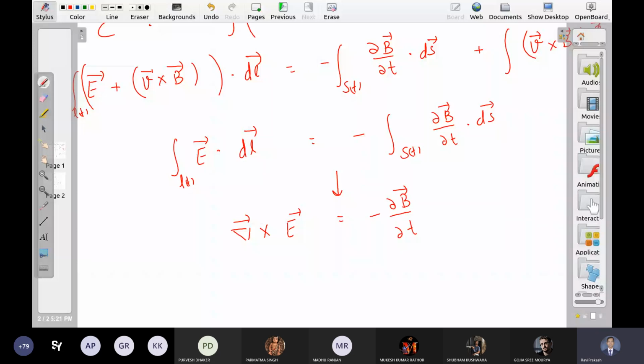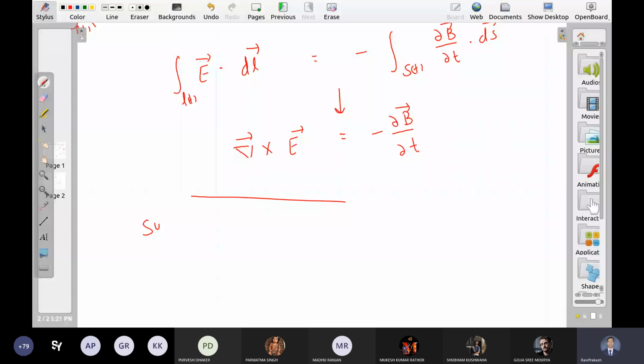So what did we learn from here? Induced EMF is this. Or complete EMF in the circuit is always this. This thing is always equal to minus d phi by dt. What does this term tell us?